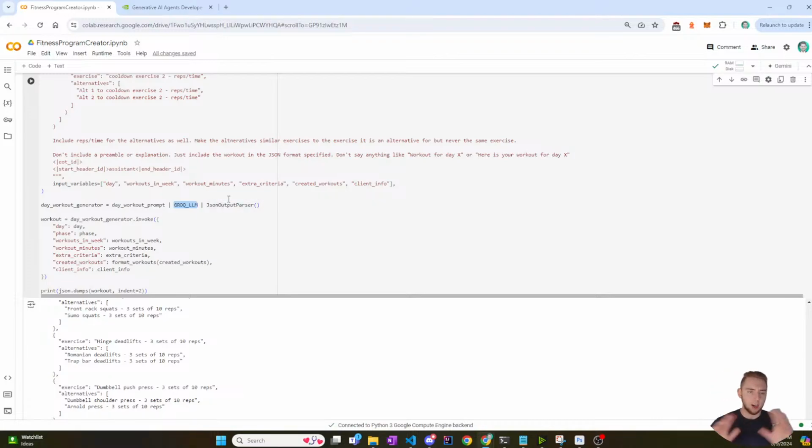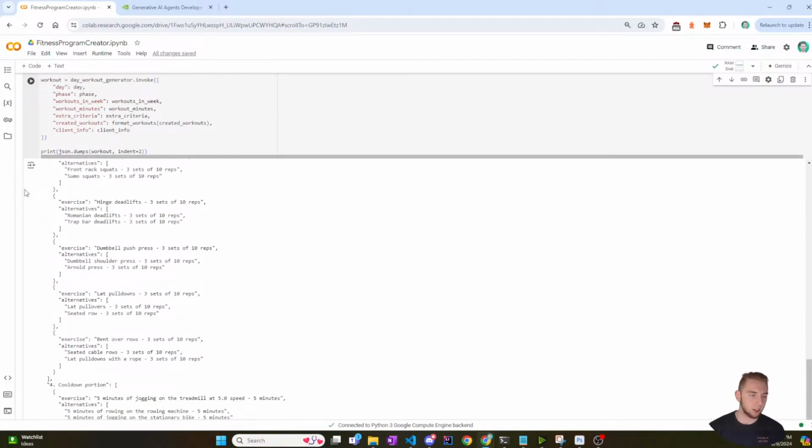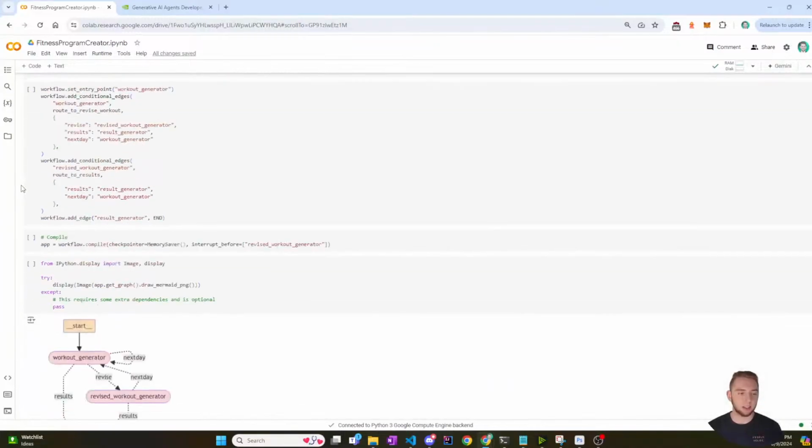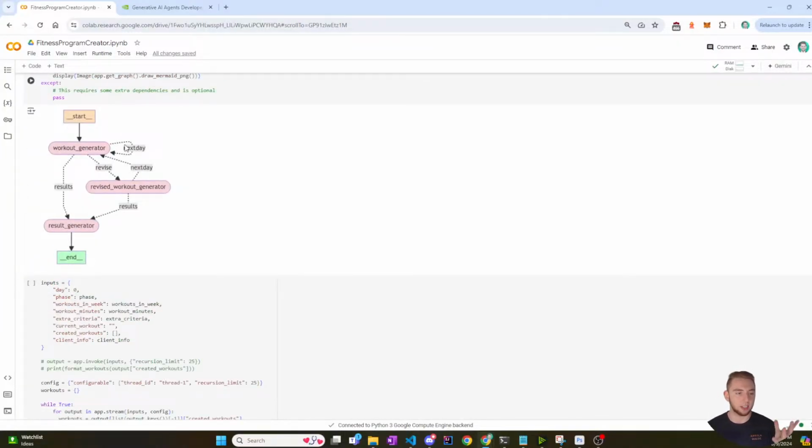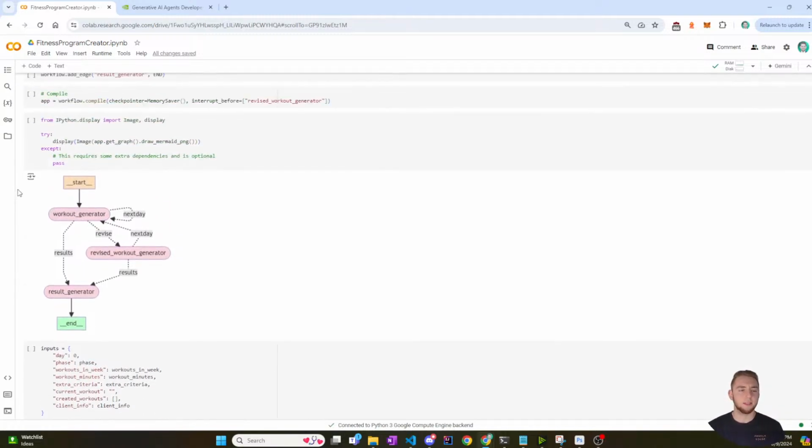That's what I learned a lot about when I was doing research on LangGraph and creating these AI agent applications with LangChain. LangGraph is an extension of LangChain to make setups like this where you have a graph of execution of different prompts working together. So yeah, I'm going to switch to using Nvidia. And then I need to augment the human in the loop. The way that I have it set up right now, there's not really a place for the human to edit the workouts before it goes into the revision. So right now it just revises based on its own thoughts of how it should revise. So I'm going to change it up a little bit. And then I'm going to spend a ton of time making a front end for this.